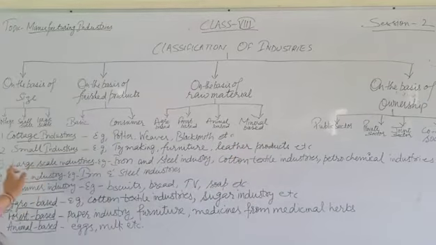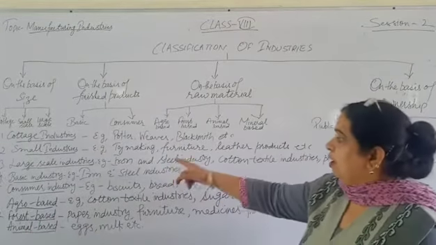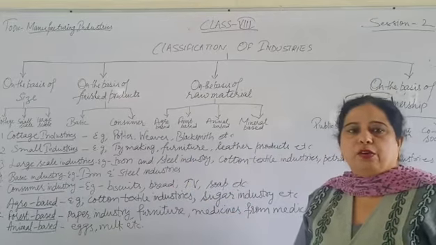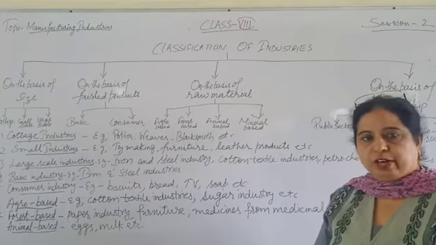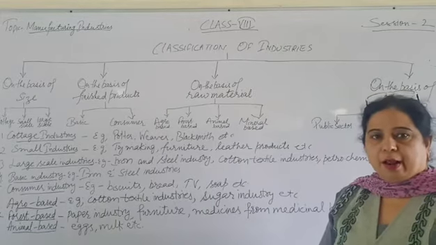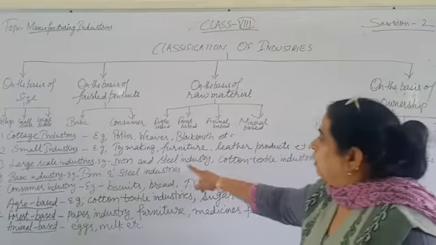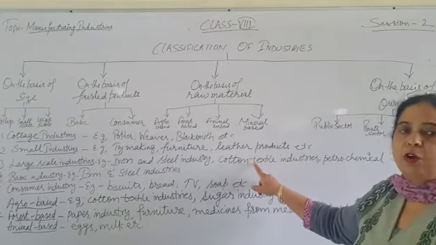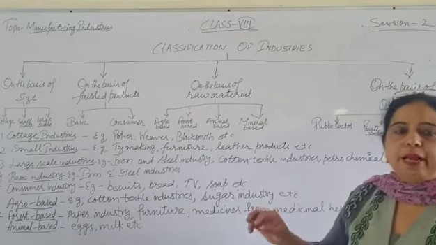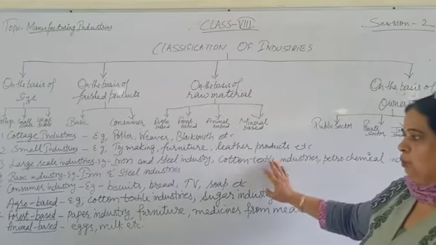Next comes large scale industry. Large scale industry is an industry in which the investment is more than 1 crore rupees. Heavy machinery is used, large number of laborers are employed, and secondly, the raw material is obtained from any place of the country or from outside the country also.